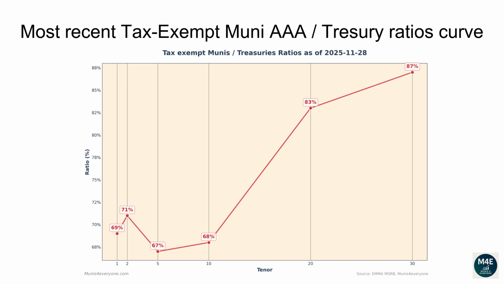The current one-year ratio is 69%. The 2 years ratio is 71%. The 5 years ratio is 67%. The 10 years ratio is 68%. The 20 years ratio is 83%. The 30 years ratio is 87%.